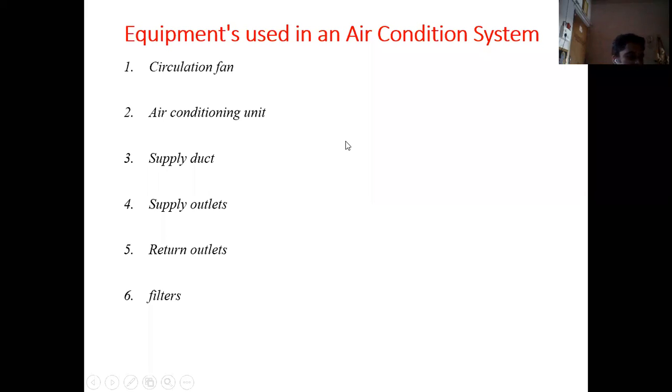Okay, so just raise your hand so that we'll move further. I hope you all are understanding up to this. Just raise your hand so that we can move further. You understand up to this? Different parts or equipments of an air conditioning system, that is circulation fan, air conditioning unit, supply duct, supply outlets, that is the grills provided on the air conditioner, return outlets and filters. Okay, so I hope you all understand up to this.